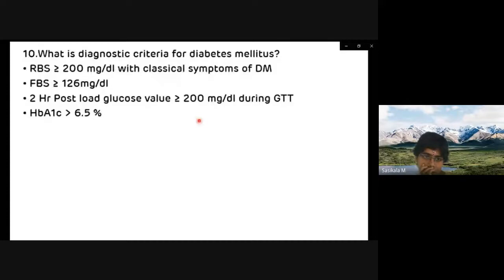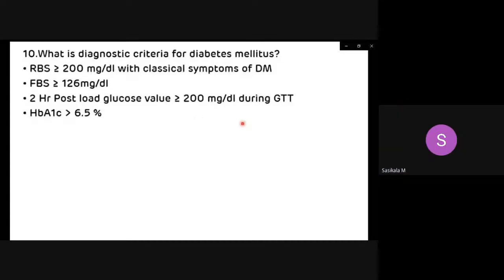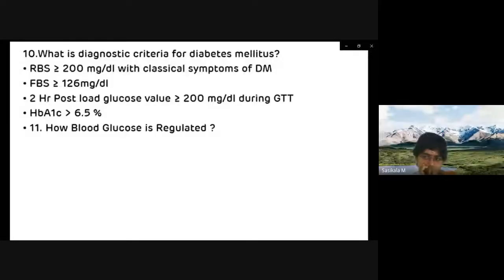Now, how is blood glucose regulated? Blood glucose is regulated by various hormones like insulin and glucagon. Insulin is called a hypoglycemic hormone, and glucagon is called a hyperglycemic hormone.